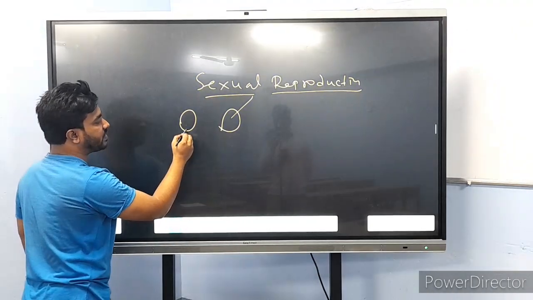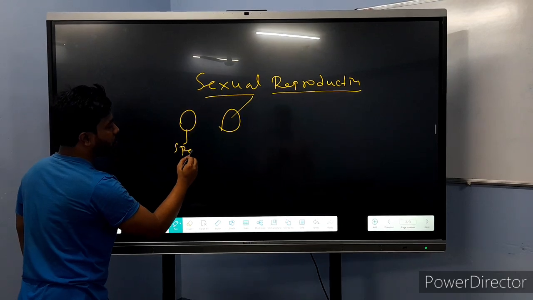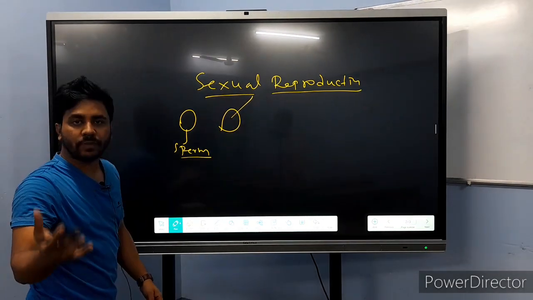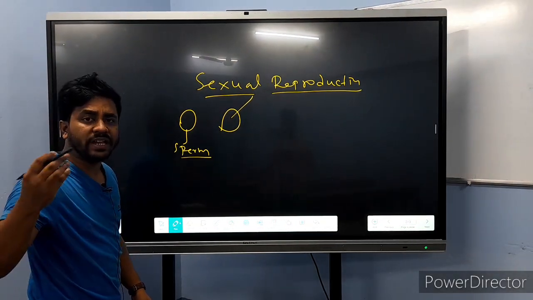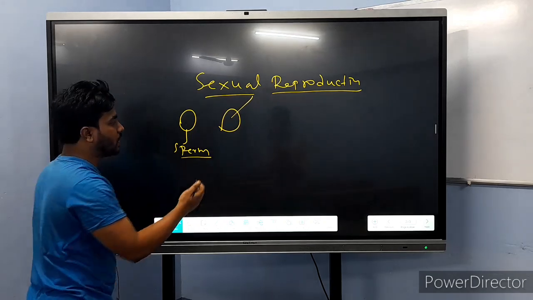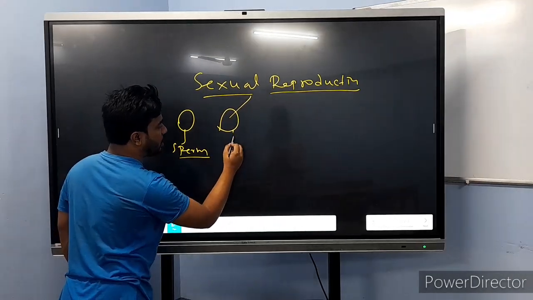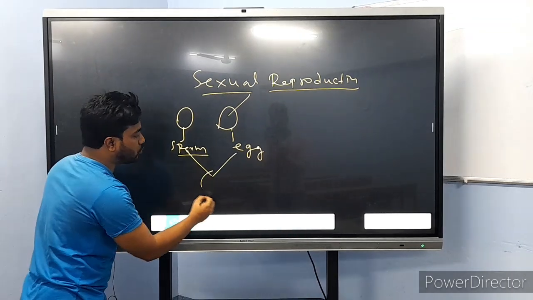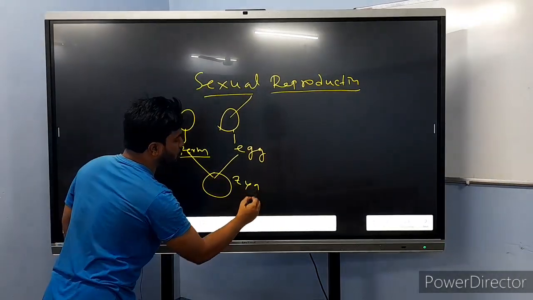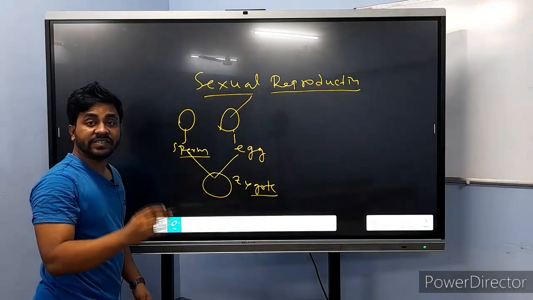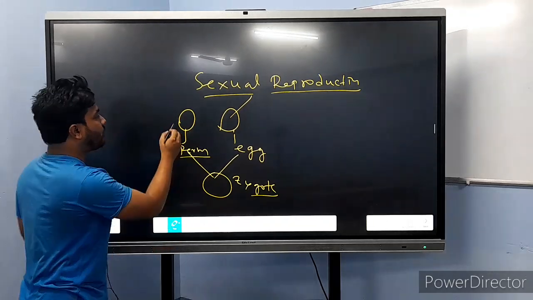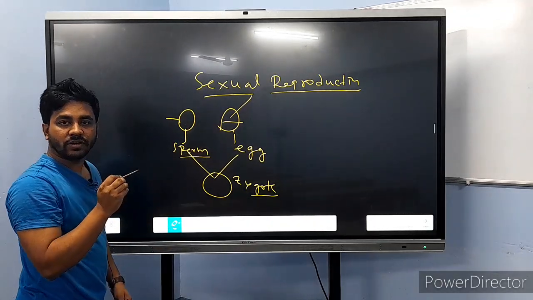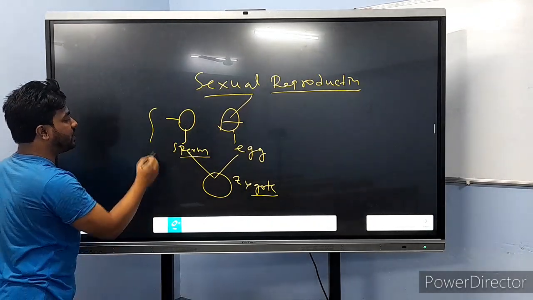One gamete is called sperm, as we all know, in case of humans or any multicellular organism, and the other is called egg. When both gametes fuse together, they form the zygote, and this is totally different from the parents.